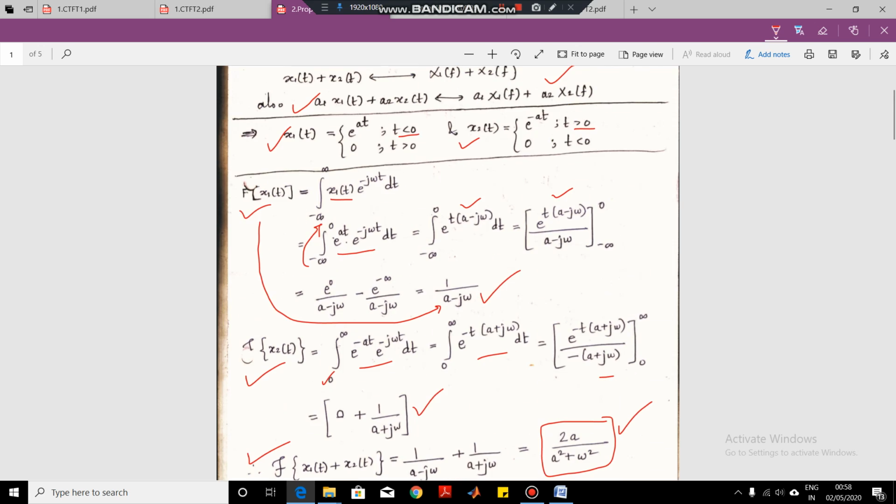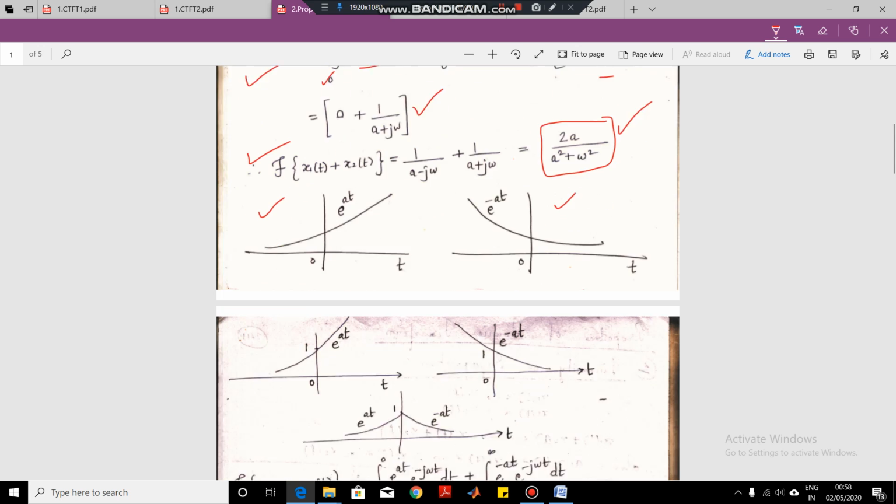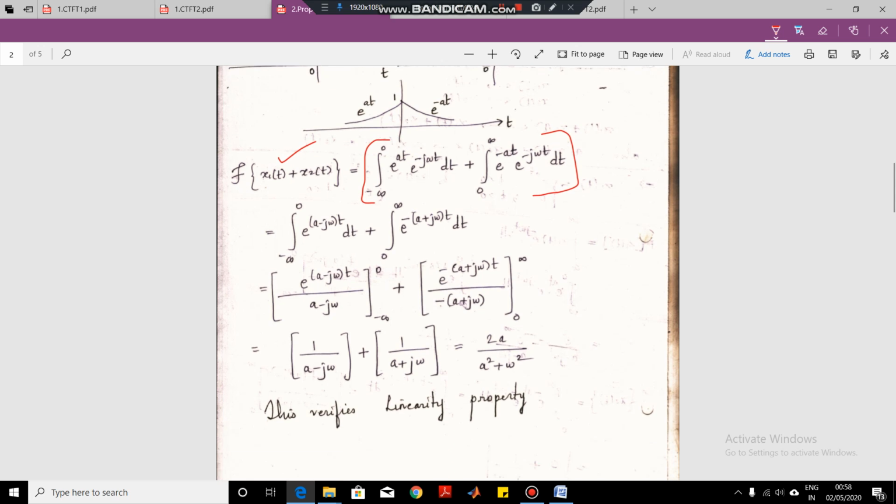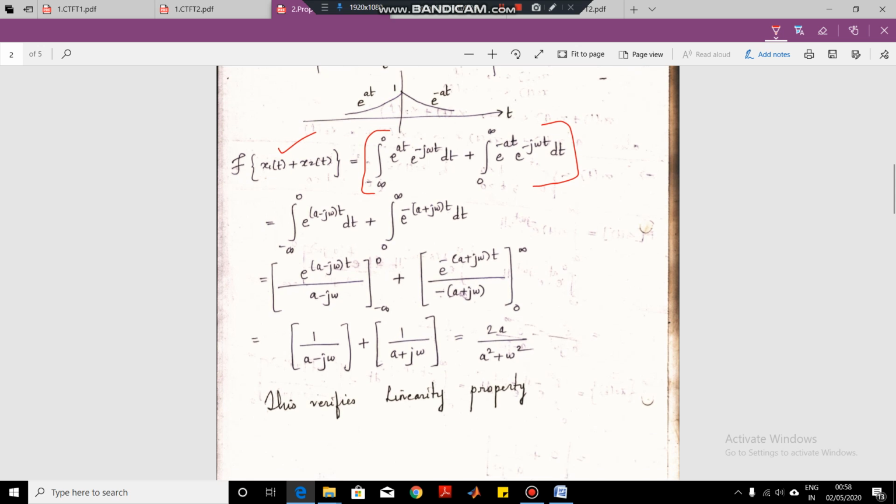Now in order to prove this by the linearity property, what we can do is take the Fourier transform of the addition of these two signals directly. So this is our first signal and this is our second signal. If we take the combined Fourier transform of this signal as a whole, let us see what answer we get. Proceeding in the same fashion, we see that ultimately we get the same result which we had got in the earlier case.